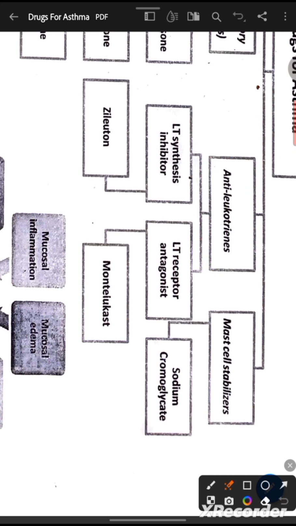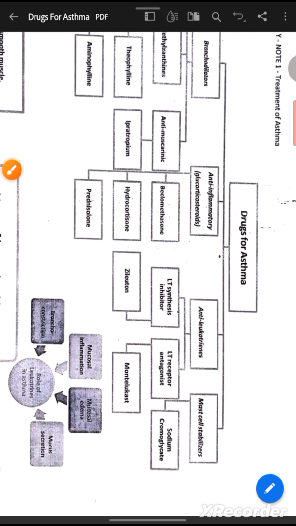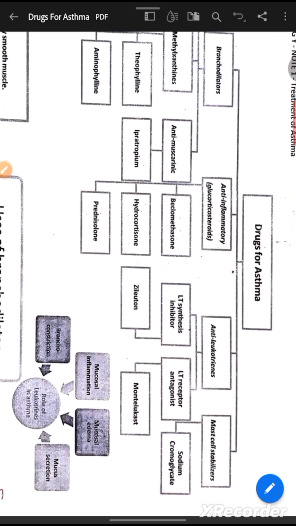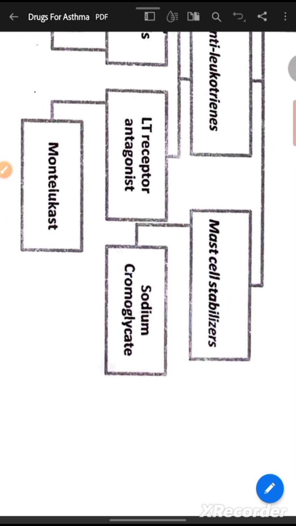The fourth category of drugs which come under asthma is mast cell stabilizers. As you know already, mast cell stabilizers are the drugs which stabilize the mast cell. There are two drugs. The most famous drug is sodium cromoglycate, and the second is nedocromil.